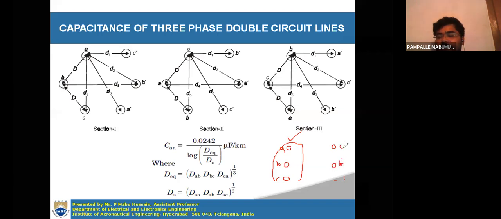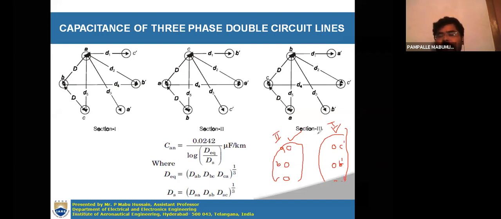A dash, B dash, C dash will be in the opposite direction. So now this is another set. Total two sets are there, two sets of three phases. So this is one set and this is another set. This type of transmission line is called the double circuit transmission line. To calculate the inductance or capacitance for these double circuit transmission lines, we will always use transposition.